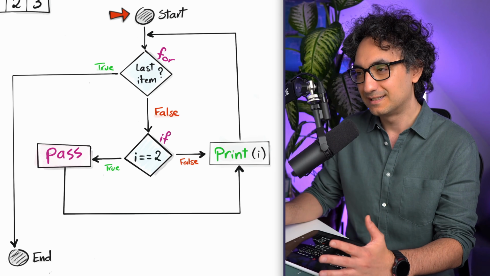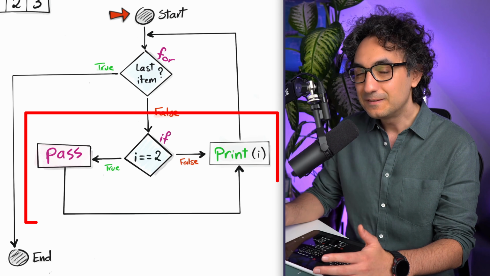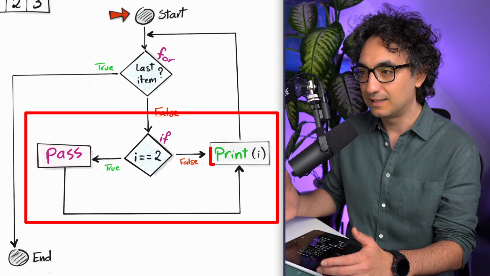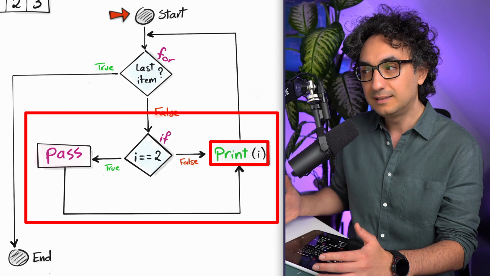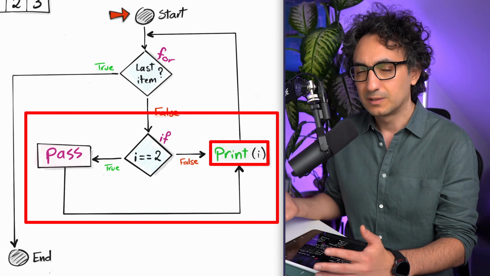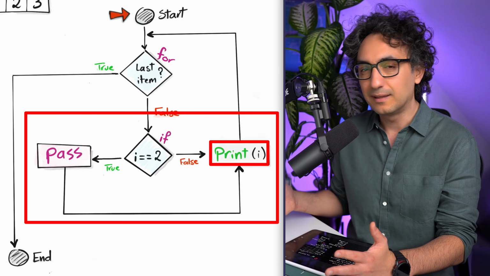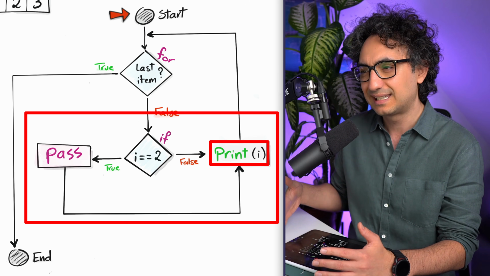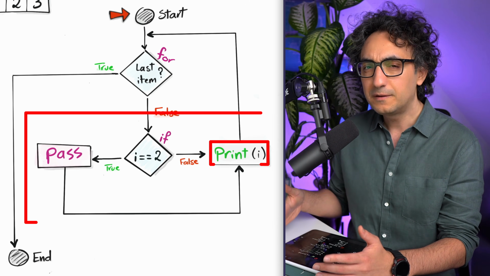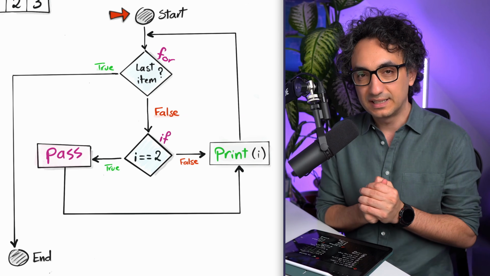Now, if you look at this, do you see something strange? It doesn't matter if the answer is false or true. Both of them are leading back to our block of code, right? So that means we are not stopping anything like the break, we are not skipping anything like the continue, everything is going to stay as it is. So the big question is why we need it.